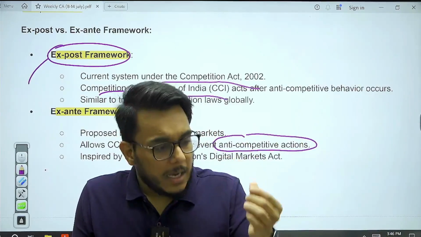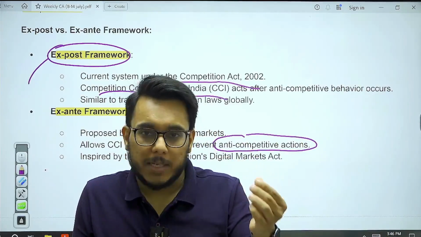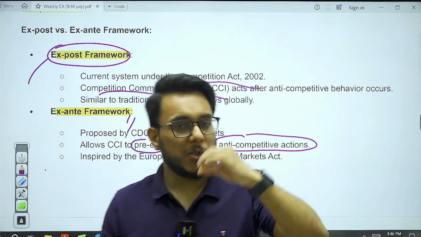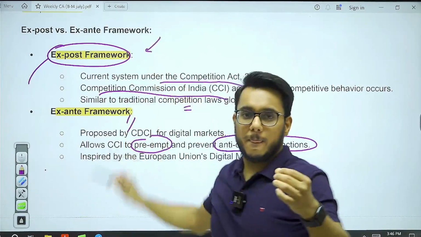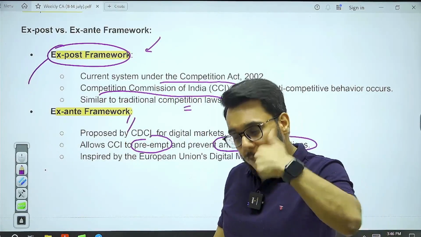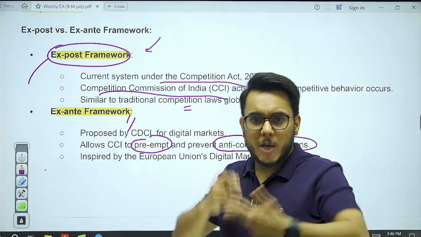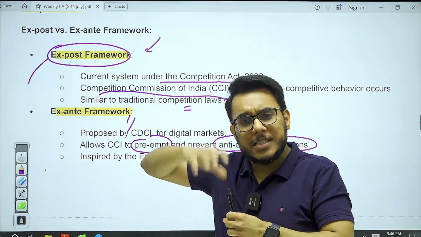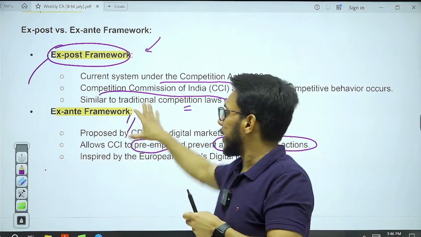You are taking a pill, you are taking a paracetamol, once you have got the fever. Let's say that before you even got the fever, you are taking very good care of your health so that fever or any disease doesn't happen even in the future also. That is the ex ante.